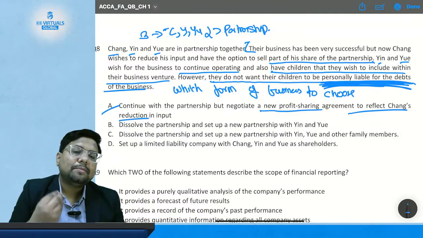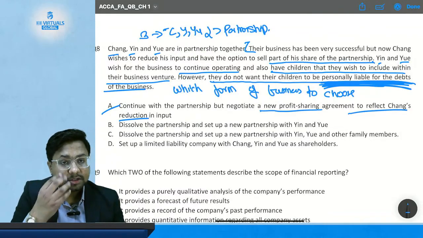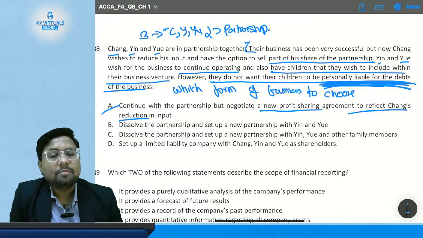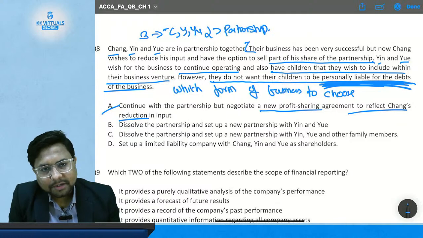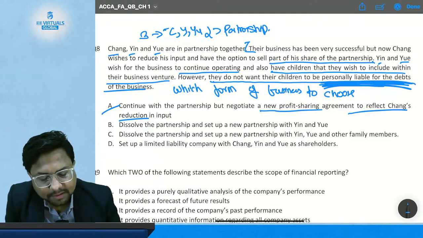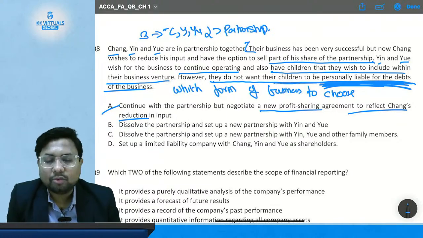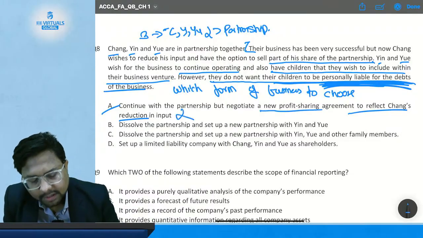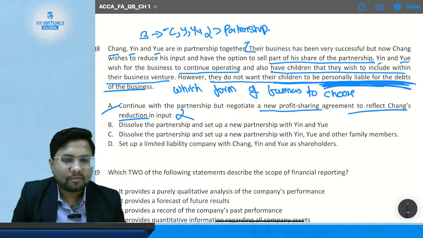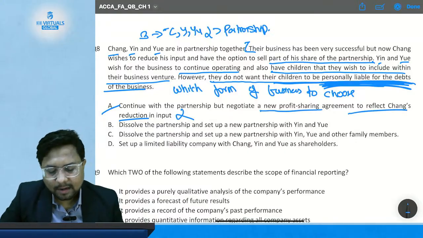Okay, you can have the partnership running and change the profit sharing ratio, but you cannot mitigate the risk of unlimited liability in a partnership form of a business. So their primary concern, they do not want their children to be personally liable, is not defeated here. So this is not a correct option, because in partnership form of a business you have the unlimited liability.